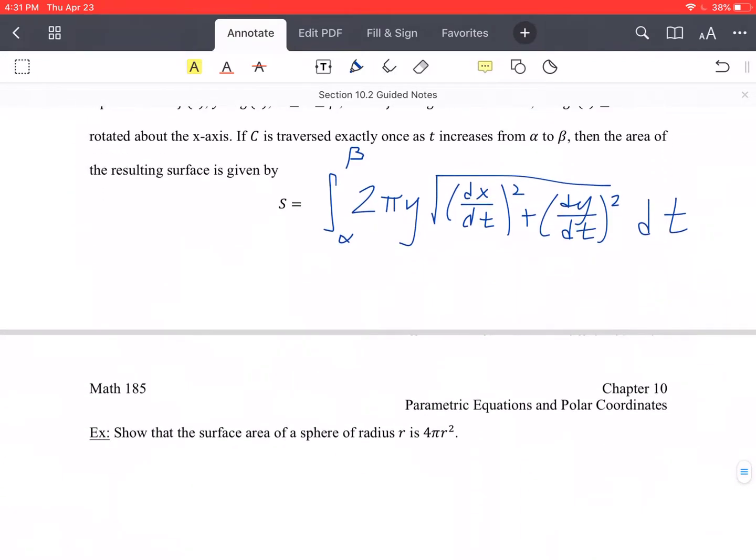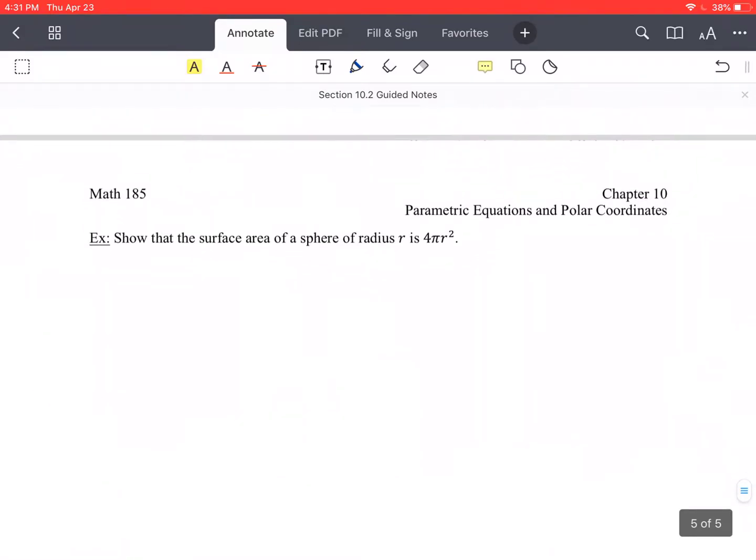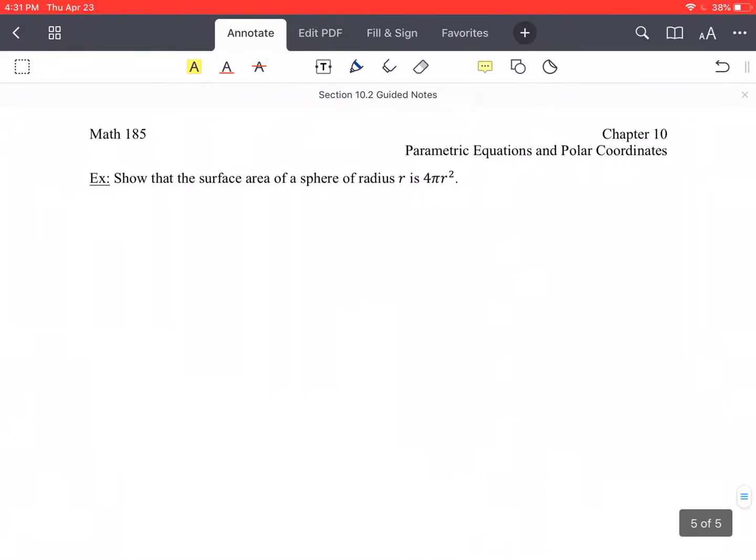Alright, let's look at an example. Show that the surface area of a sphere of radius r is 4 pi r squared. This is a formula that you probably learned way back when in your geometry class, the surface area of a sphere, 4 pi r squared. We're actually going to show this not using geometry, but using calculus, and that's oftentimes where a lot of those geometric formulas come from.